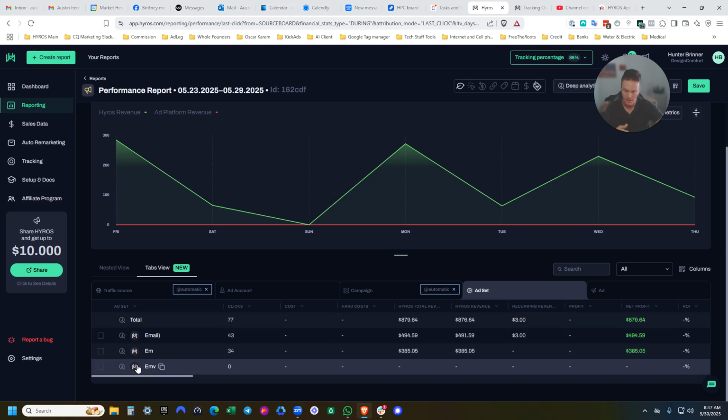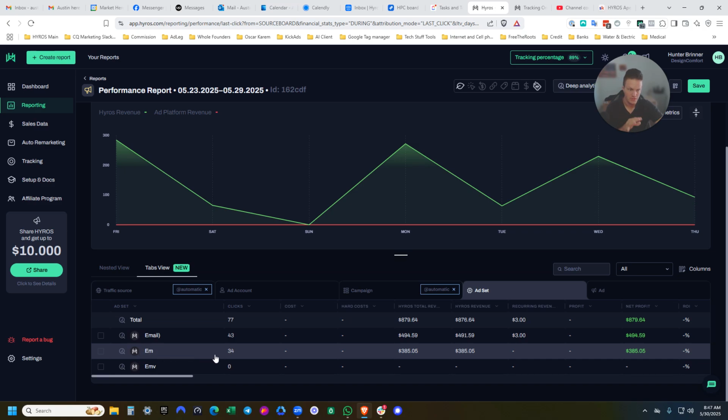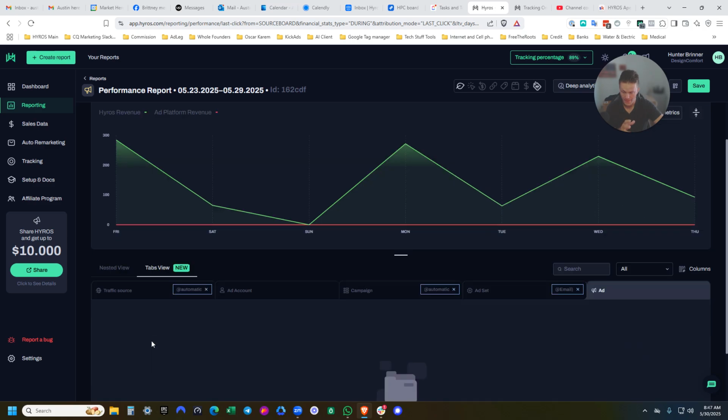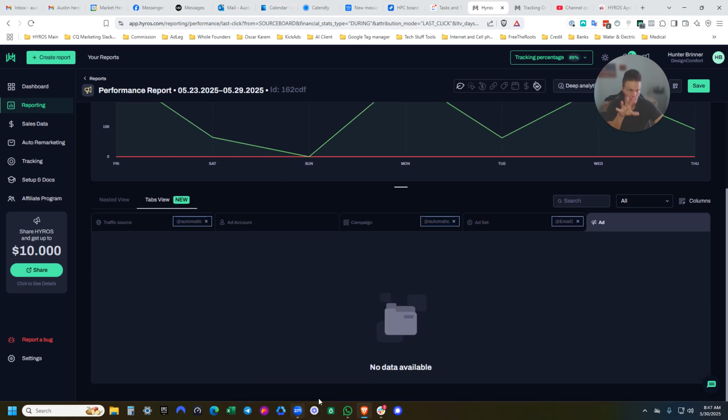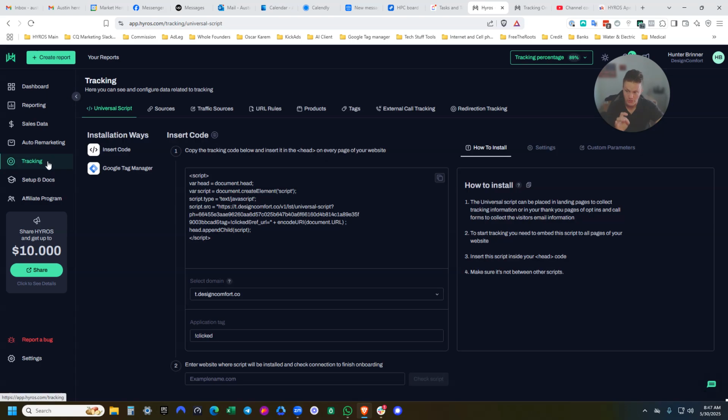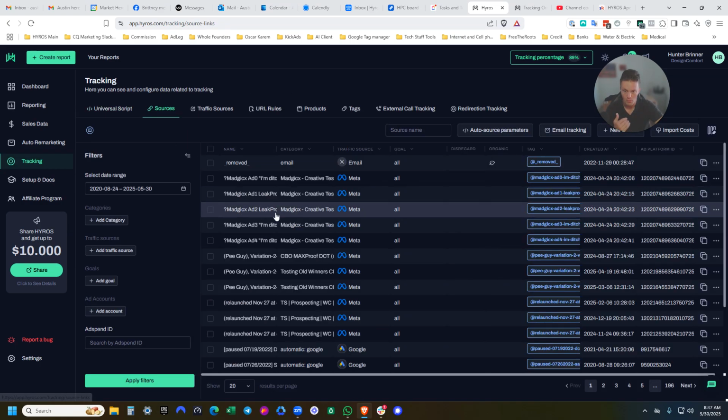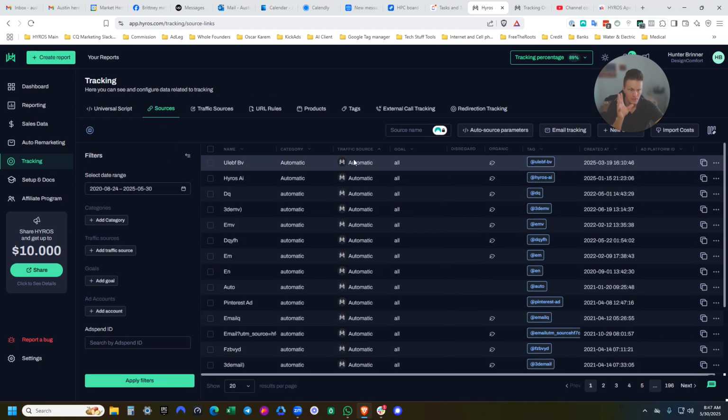Now I can say email, but I could see Father's Day special, Christmas special, or some particular campaign where I'm sending out multiple emails for that same subject or purpose. I could see all of that, then click on the ad level and it would show me the actual individual emails. So that is what we can do when we're talking about organizing organic sources.